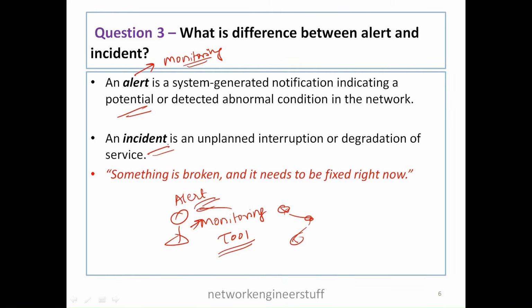Incident is an unplanned interruption or degradation of the services, like something is broken, something has gone down, and which needs to be fixed immediately, like a router. Let's say there's a router in the network, and this router has gone down. Anything connected to the router will be down. If there is some server connected to that router, it will lose its reachability, right? So when something is broken and needs to be fixed right now, it is an incident. It's an unplanned interruption in the service.